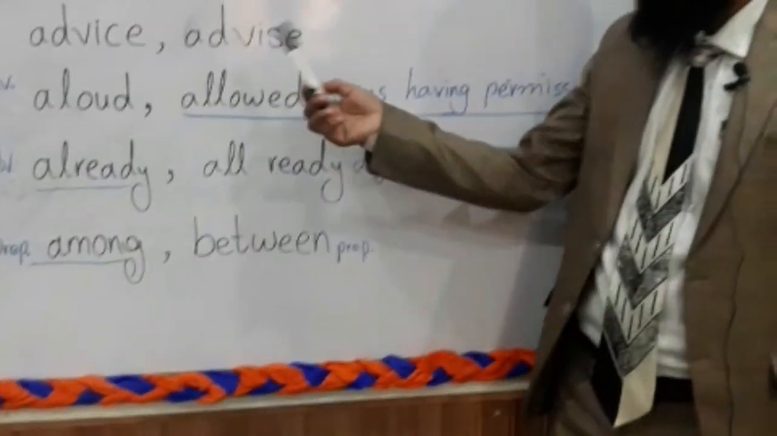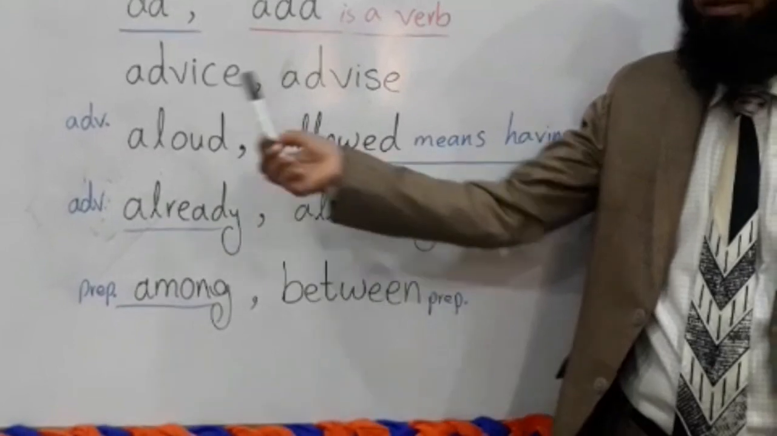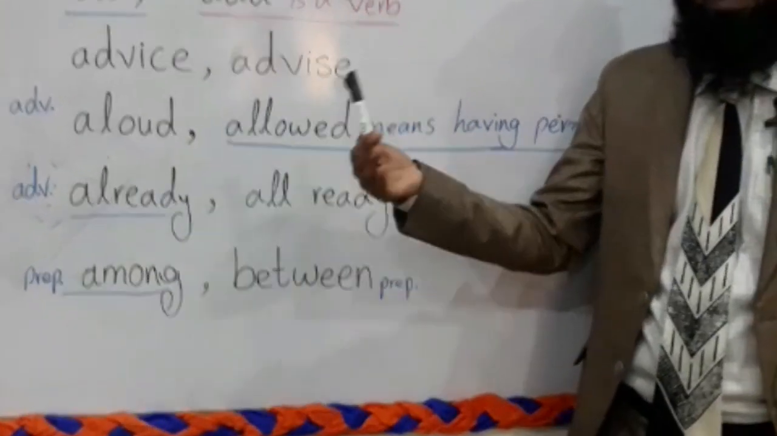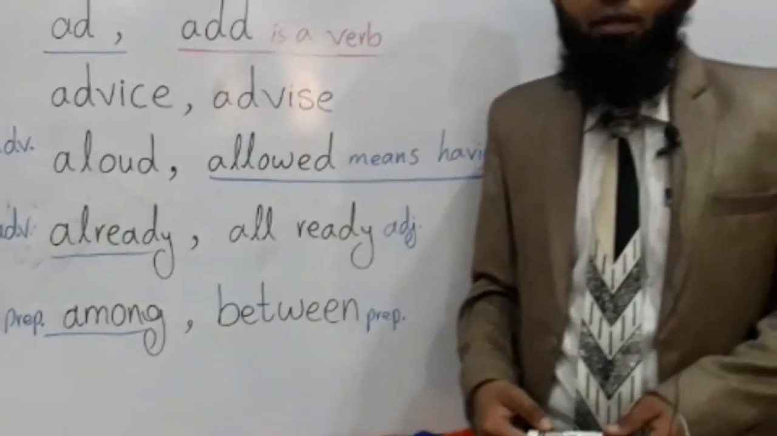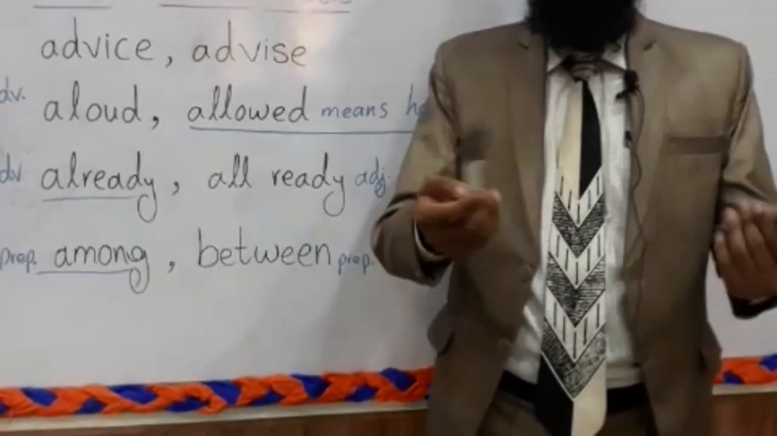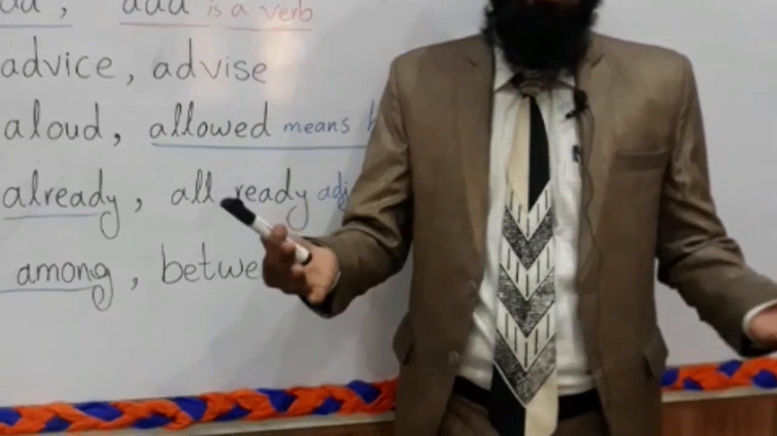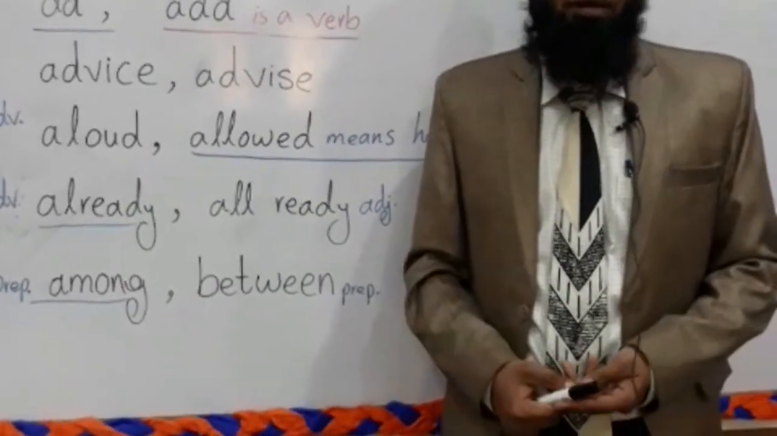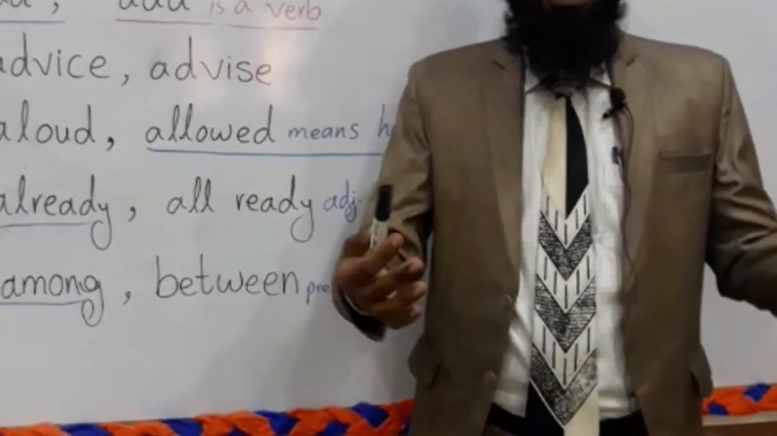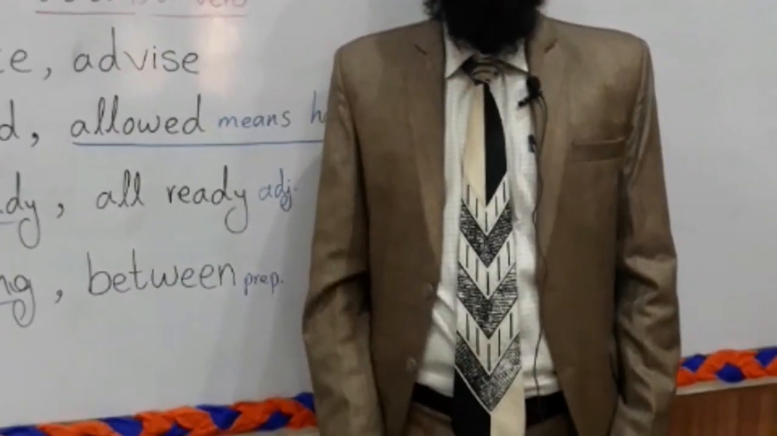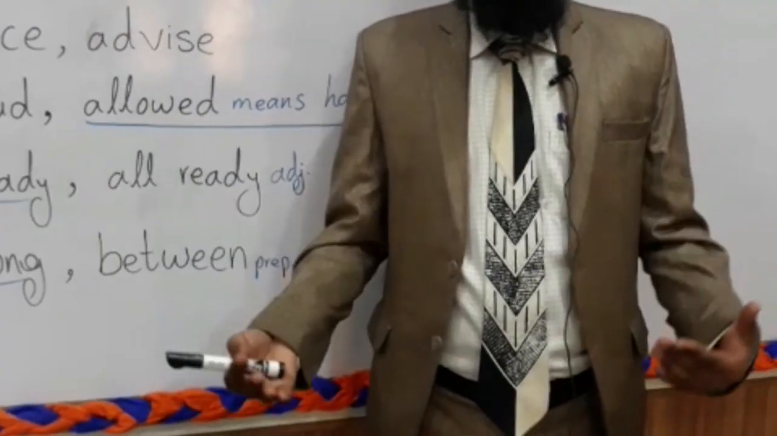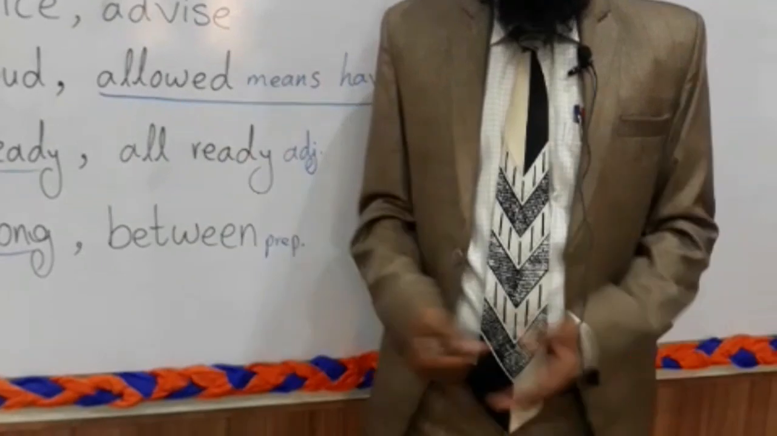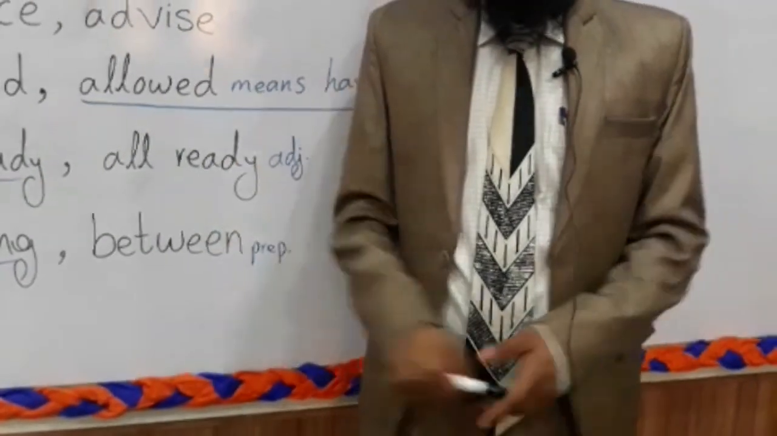Advice, advise. Advice is a noun, and advise is a verb. For example, how do we use this advice? This is my advice for you: to study about Islam, to search about Islam. He has given me good advice. The teacher has given me so many pieces of advice.